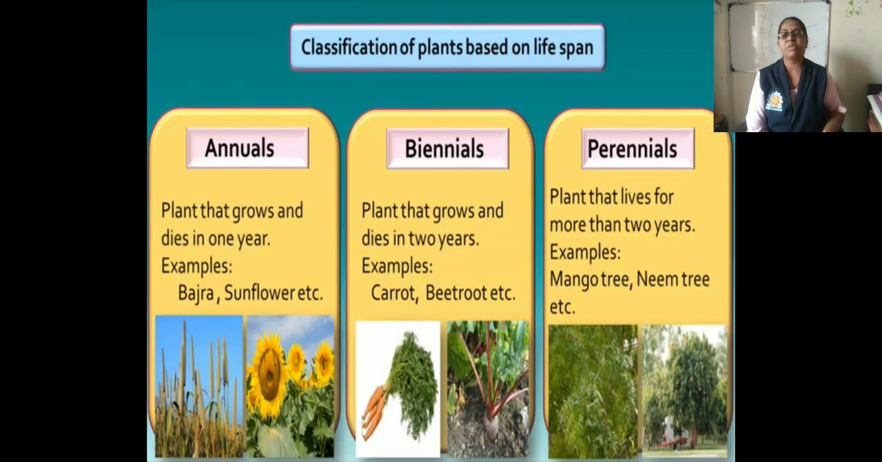Next is classification of plants based on the lifespan. Plants that grow and die in only 1 year are annual, for example bajra, sunflower, etc. Next one is biennial, plants that grow and die in 2 years, like carrot, beetroot, etc. Third one is perennial, plants that live for more than 2 years, for example mango tree, neem tree, etc. So this is the classification according to their lifespan.